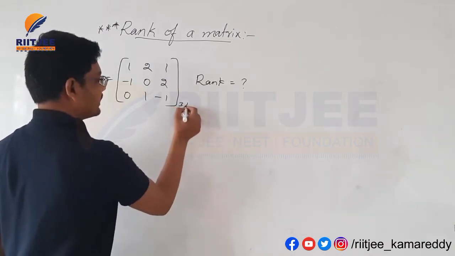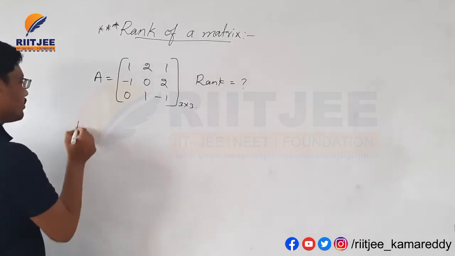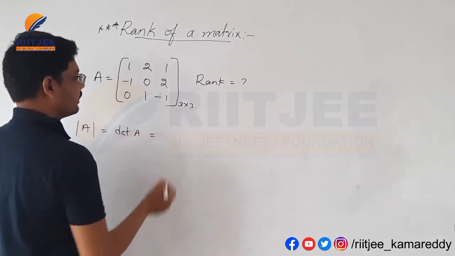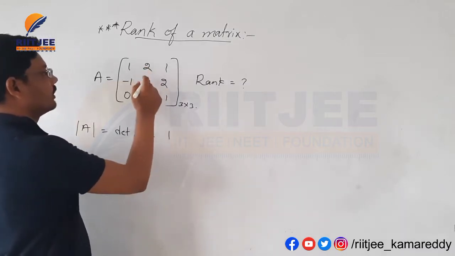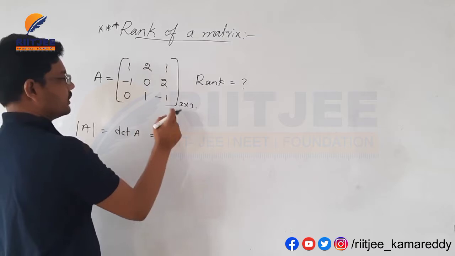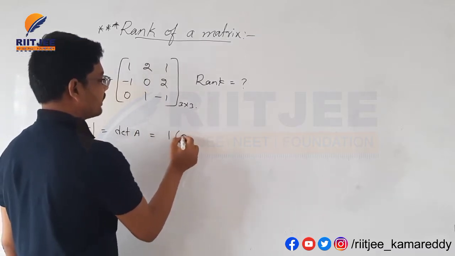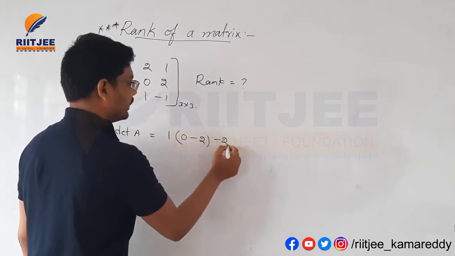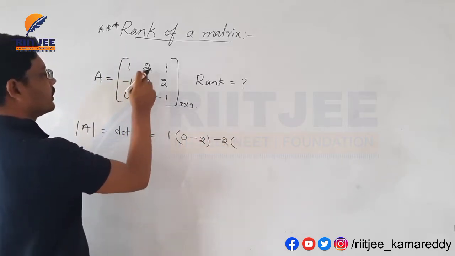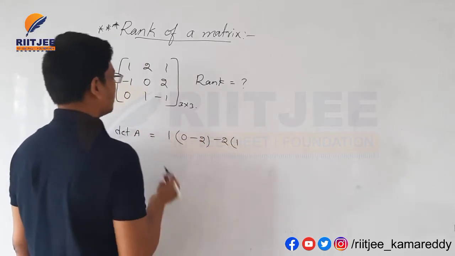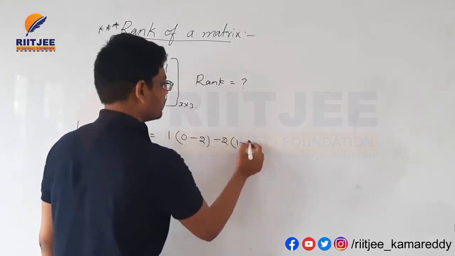Here the order is 3 by 3, and the determinant mod of A or det of A is equal to: we need to find 1 into eliminate the row and column which is having 1 here, 0 into minus 1 that will become 0, 2 into 1 2 here, minus 2 into eliminate this row and this column here, minus 1 into minus 1 1, 0 into 2 that will become 0.